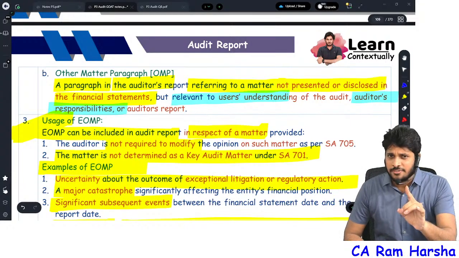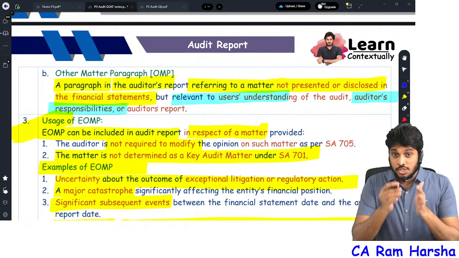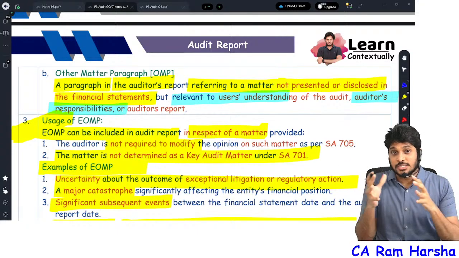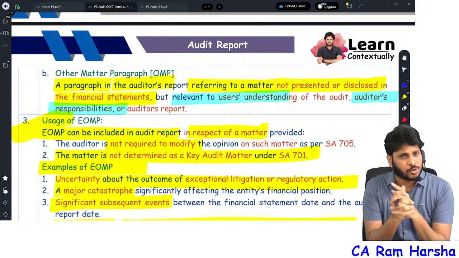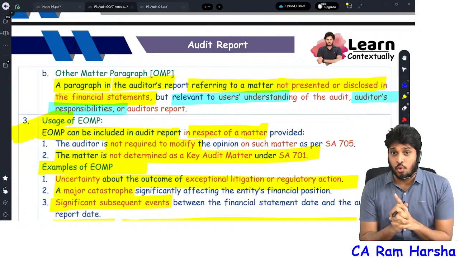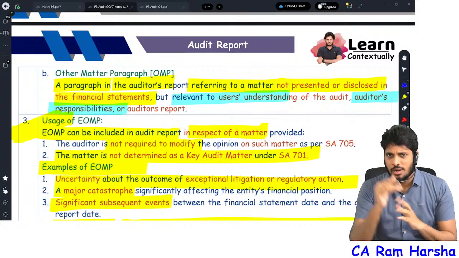I think you might be aware of the joint audit concept, and some of you would have seen this point. Joint auditors will give a common report, correct? All joint auditors come to a common conclusion and give a common report, remember? Suppose one of the joint auditors wants to give a separate audit report, for example, State Bank of India has 12 auditors, right?